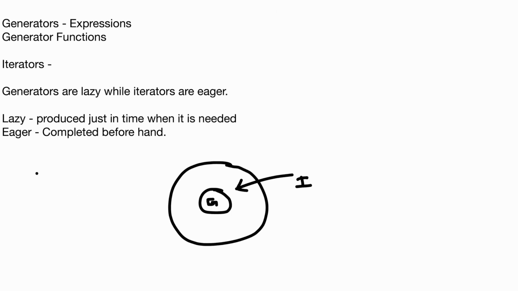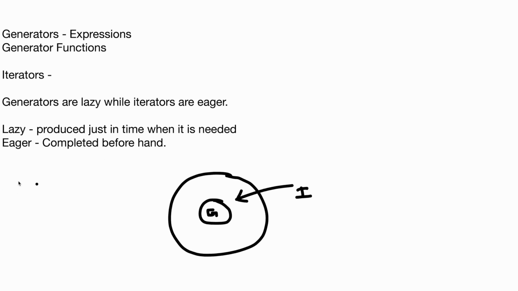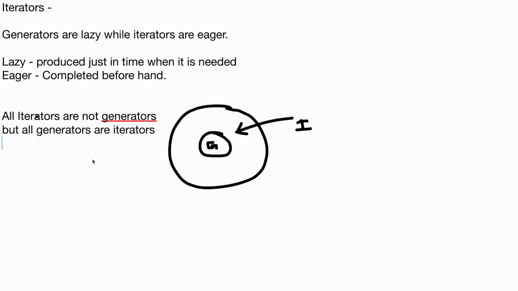That means all iterators are not generators, but all generators are iterators. As you can see from this Venn diagram, the generator is a subclass of iterator. So not all iterators will be generators, but all generators will be iterators. That's also one of the crucial differences.